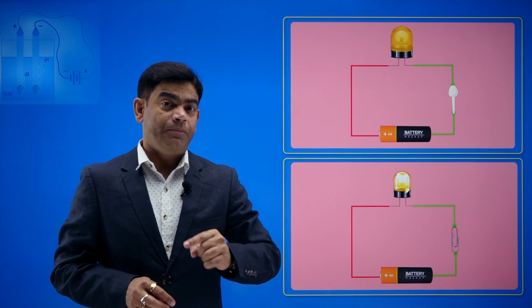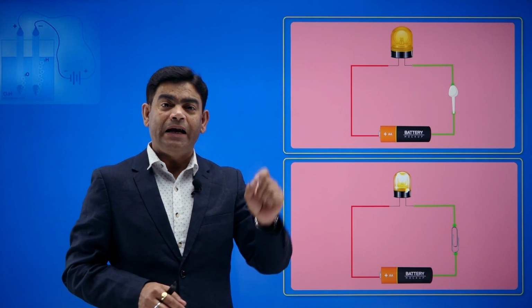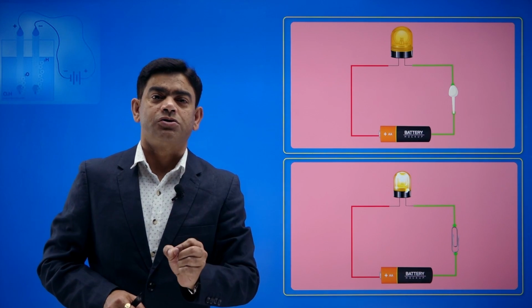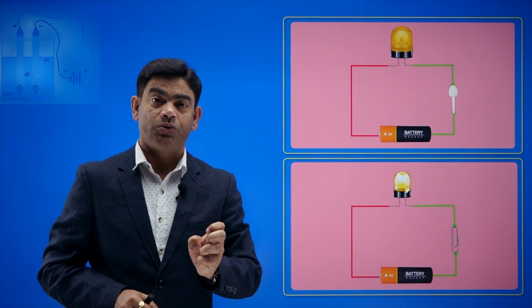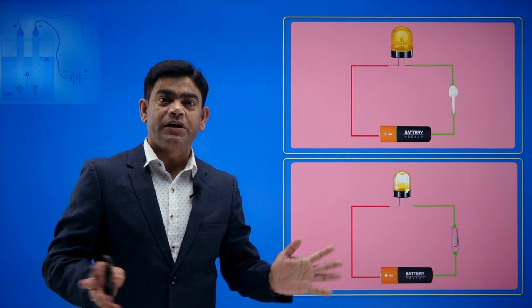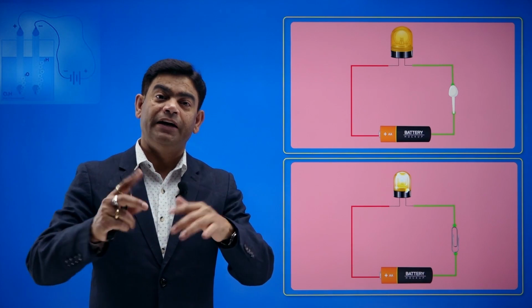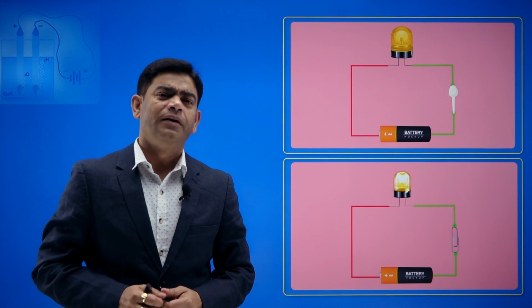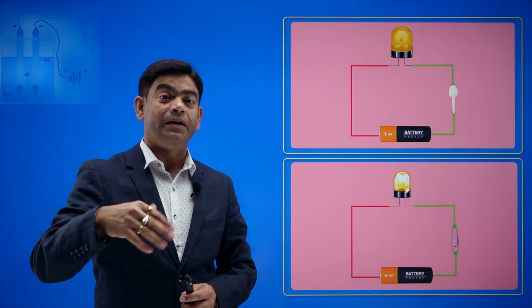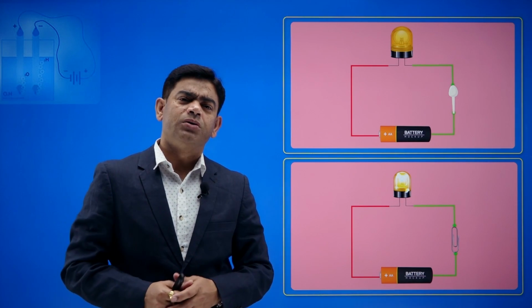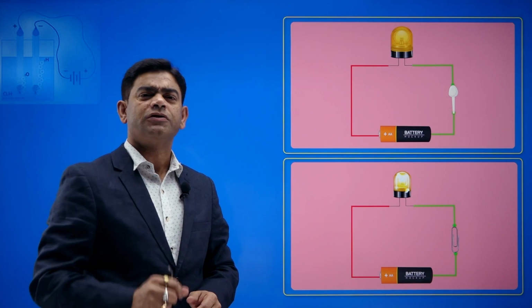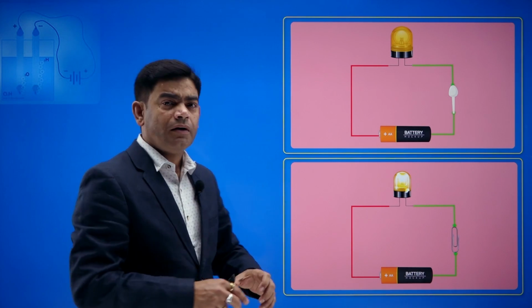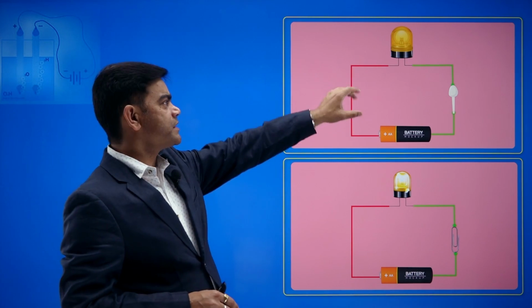So if I am using an LED, the LED glows with a small current also, it consumes very little current. Nowadays more often you can see LED bulbs, LED TVs, LED lights. Why do we use LEDs? Because they consume less energy. So an LED glows much more easily with a small amount of current also. So here in place of the bulb we have used an LED.